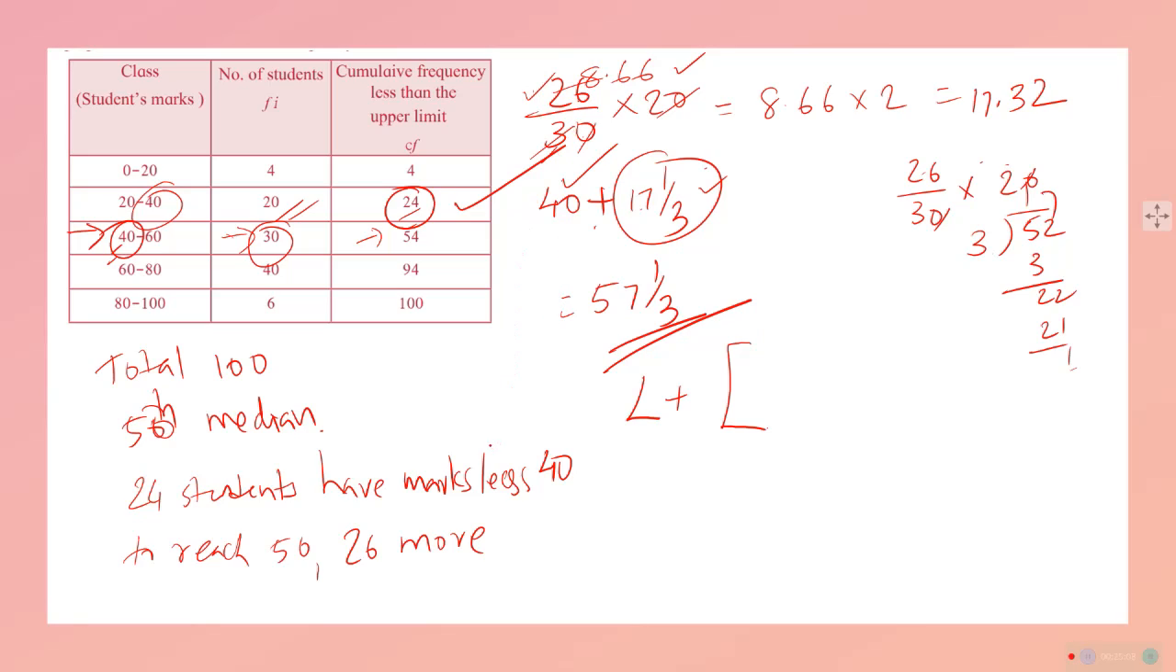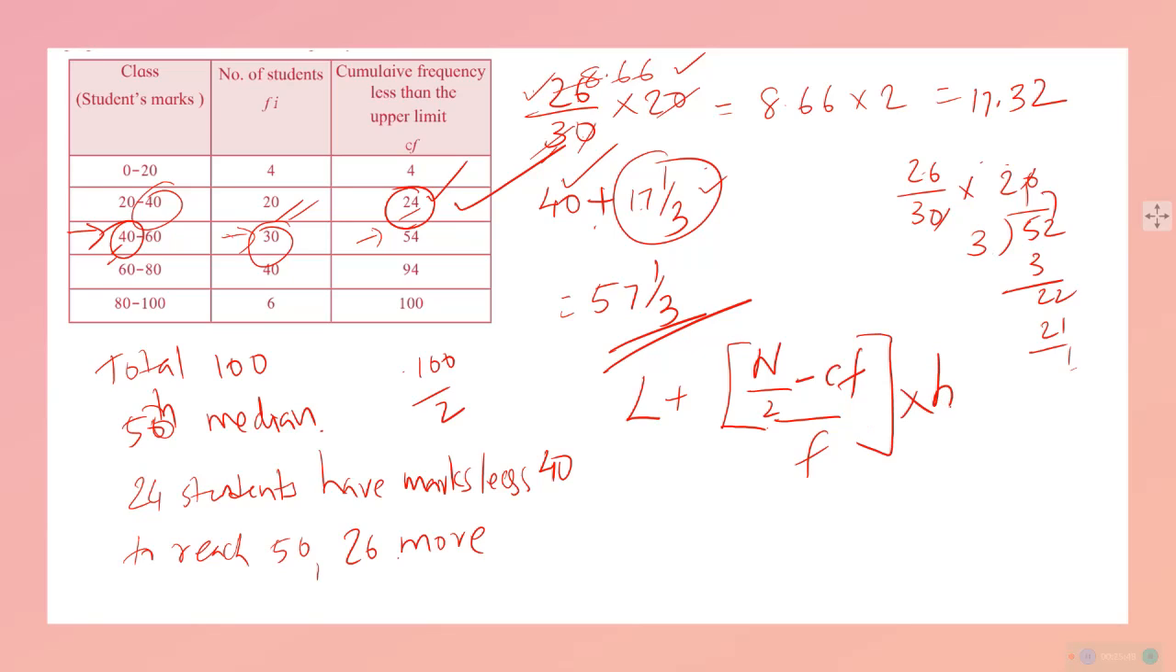How did we get 26? 26 happened because we know that 24 are below 40, the remaining up to 50 is 26. That can be calculated by dividing n, that is 100, upon 2, which is 50, minus 50 minus, we know this particular CF. What is it? CF is equal to the cumulative frequency, upon F. If we solve this, you will get that.